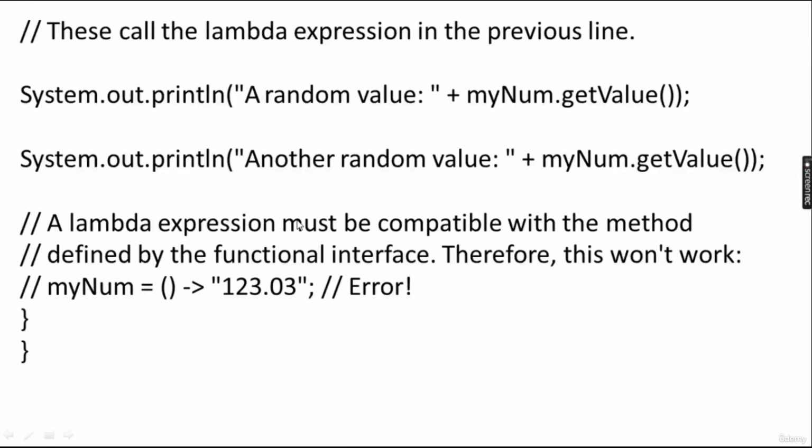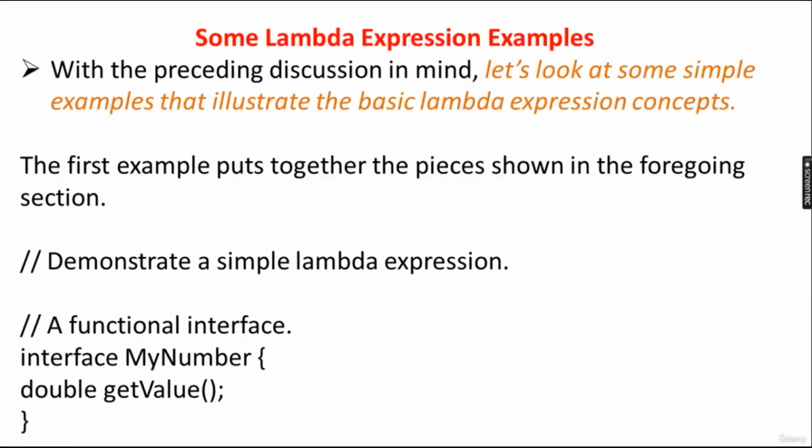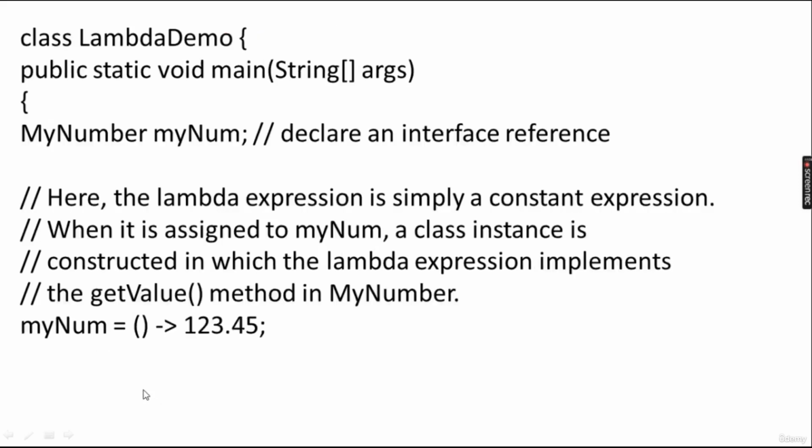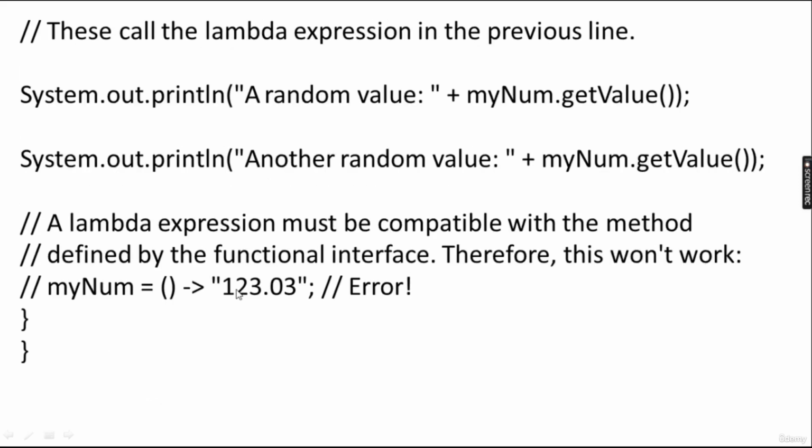Okay, this called the lambda expression in the previous line: a random value from myNumber dot getValue, and another random value from myNumber dot getValue. A lambda expression must be compatible with the method defined by the functional interface. Okay, if you are returning 123.03 in string format, and your functional interface method is returning double, then double and string are not compatible, so it must be double, otherwise it will